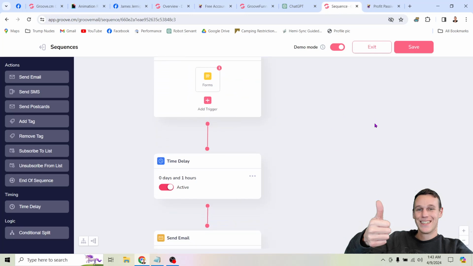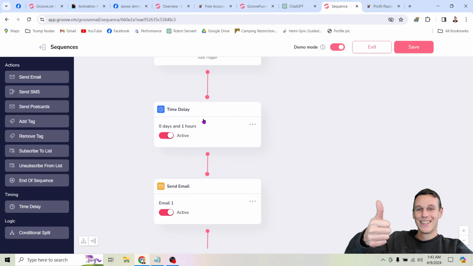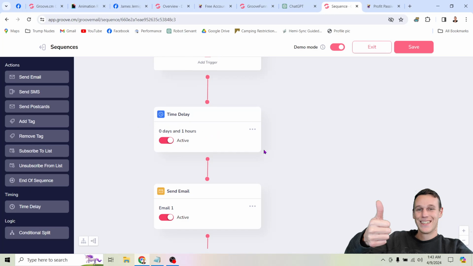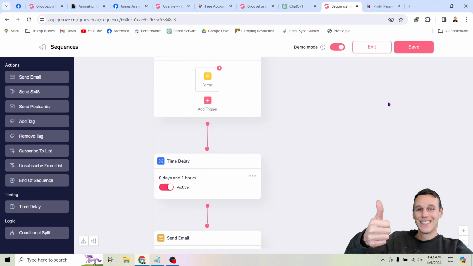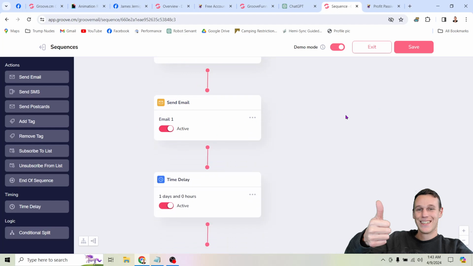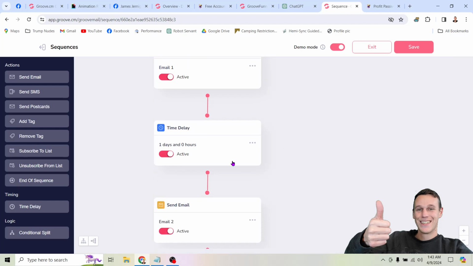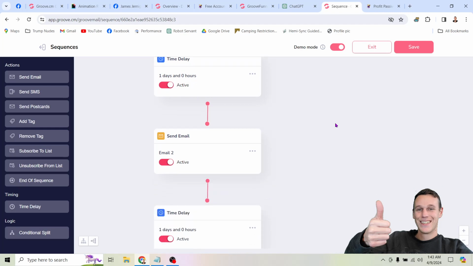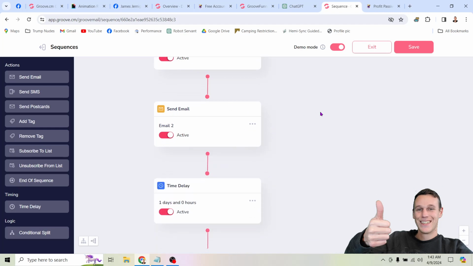And then once that happens, all we're doing is sending emails. So we're going to set a time delay, and all we do is click this button that says time delay, and then you could set the time. You can set it for a number of hours or a number of days. So you can see when somebody opts into this particular list, what I do is I send them an email, the first email, an hour later, because they were probably looking at my thing, and then some time went past and they moved on to do something else. So what I want to do is remind them, like give them a gentle tap. Hey, you were interested in this thing, right? So then I have a delay for 1 day. So we're going to give them a little bit of a break, and then the next day they're going to get an email reminding them about the offer, right?